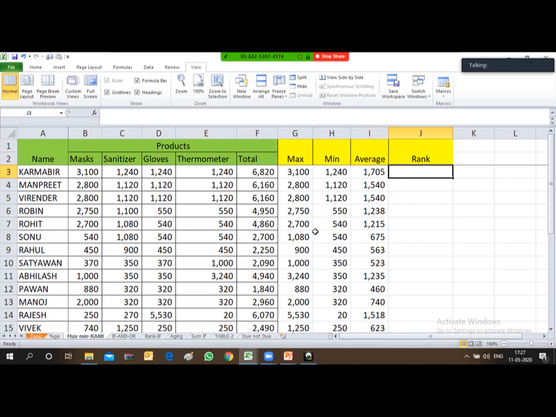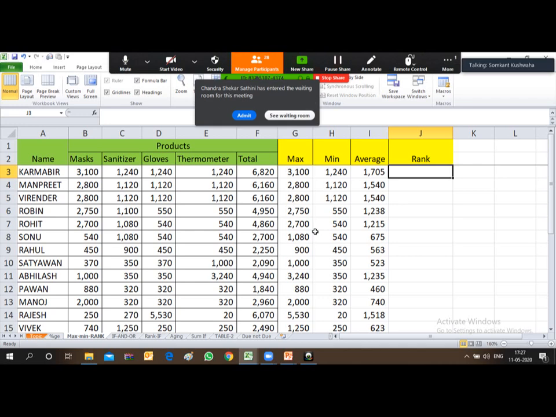Now I'll need to derive the rank. So what is the rank for the quantity each employee has sold? So you can derive the rank and put the rank against each and every employee. So who is the top employee? What is his rank? So employee-wise ranking you can do.